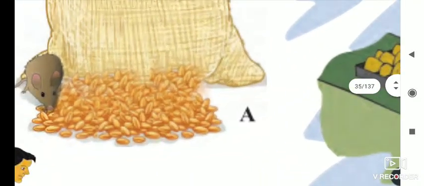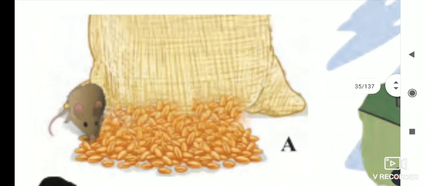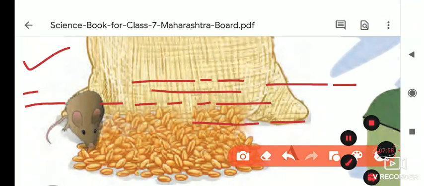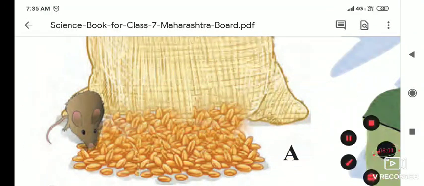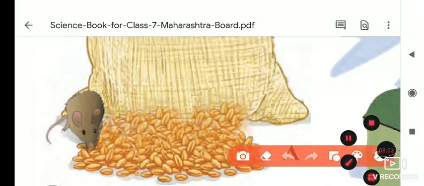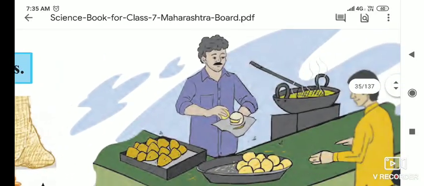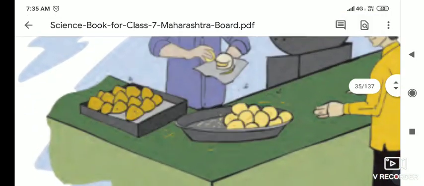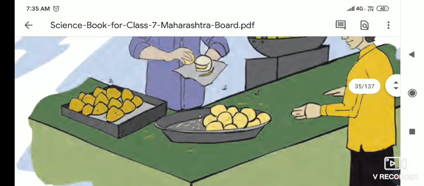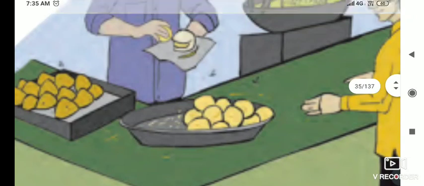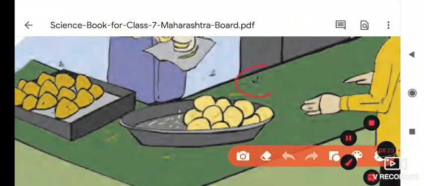Now if you see this picture, what is given here? This is a sack of what? Wheat. This is a sack of wheat, and that wheat sack is broken or nibbled by this mouse. And whatever grains are falling, it is eating. Then in the second picture, that person is there, selling samosas and vada pav on the road. And if you see here, the flies are moving around it. Here it is flies.